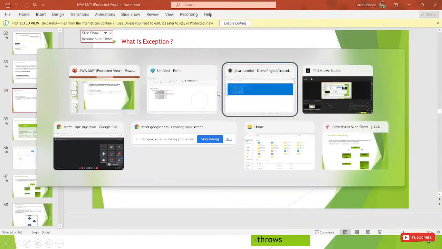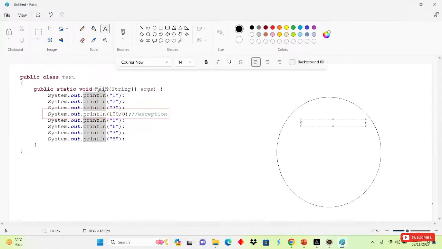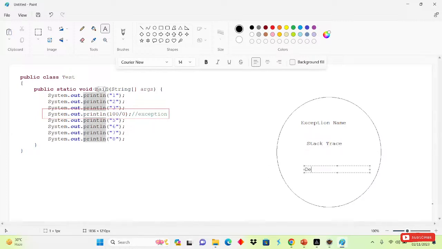So which is the first thing it will add to that object? That is the exception name. It will add the exception name here first. After that, which is the other thing? That is the stack trace. These are easy only, it is not hard. And after that we have the description.